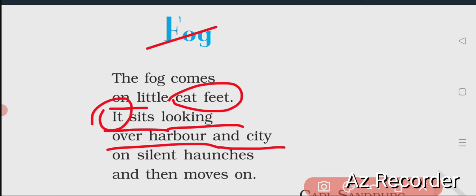Where the ships normally go and come. Ships go and come. Normally it happens like that. As if the fog watches, looks over the harbor and the city on silent haunches, on silent haunches. Very simply, we call it haunches. Haunches means the hip.